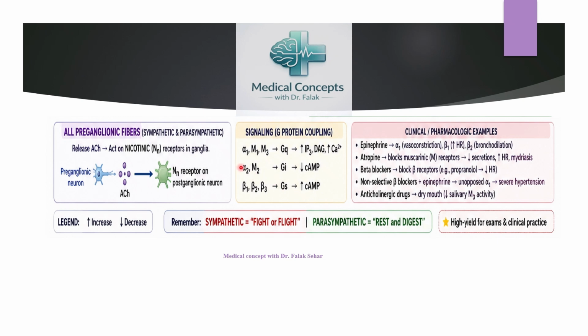For example, alpha 1, M1 and M3 receptors. They are Gq related proteins. Gq related proteins are those type of G protein coupled receptors that are ultimately going to increase the concentration of calcium inside the cell.